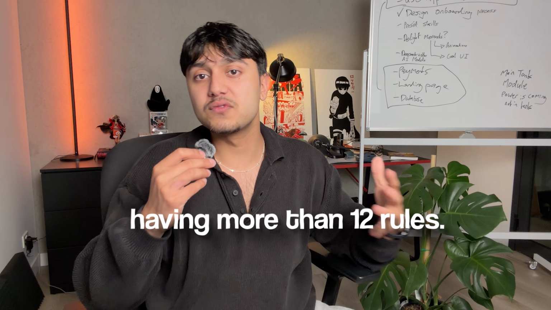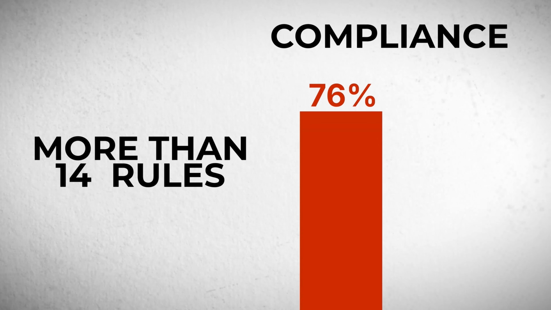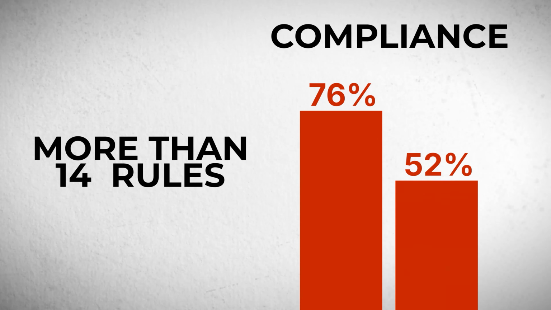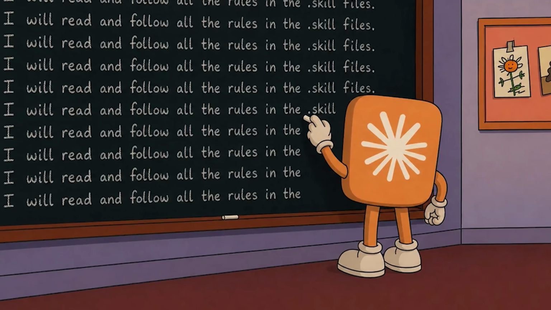Second, having more than 12 rules. I tested up to 18, and once I went past 14, rules compliance dropped from 76% to 52%. The 200 line limit is real. Once the file gets too long, Claude starts acting like rules exist without actually reading and following them properly.